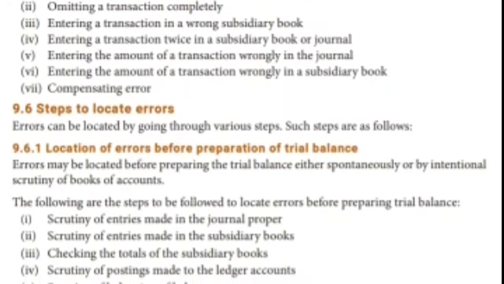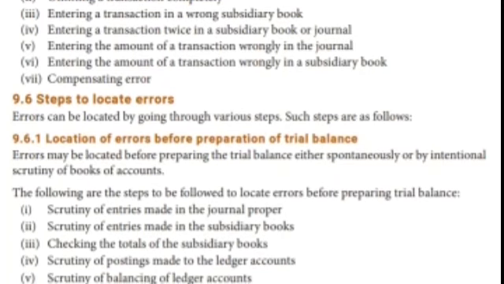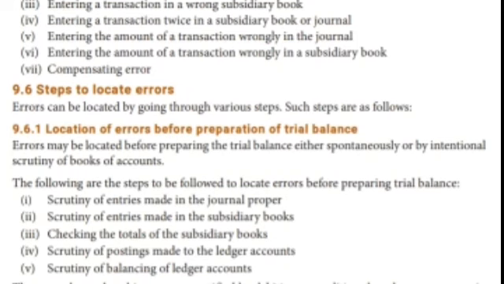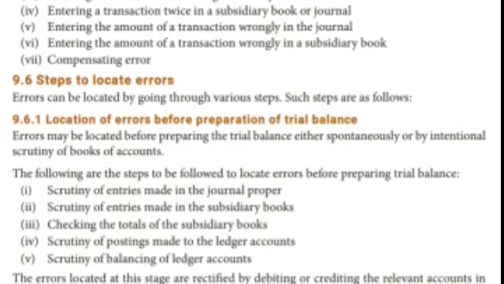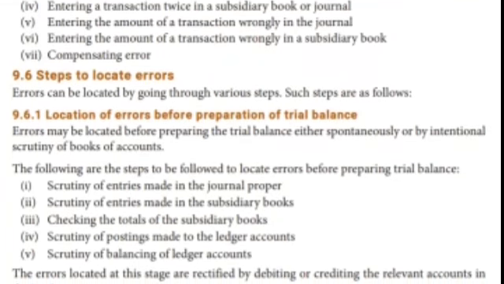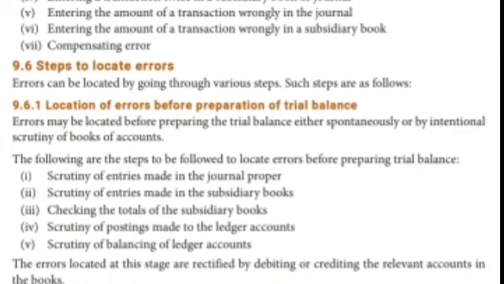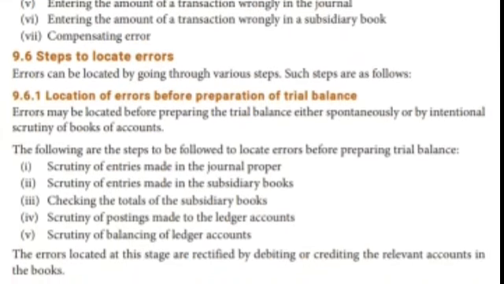Scrutiny of entries made in the journal proper. Scrutiny of entries made in the subsidiary books. Checking the totals of the subsidiary books. Scrutiny of the postings made to the ledger accounts. Scrutiny of the balances of the ledger accounts. The errors located at this stage are rectified by debiting or crediting the relevant account in the books.